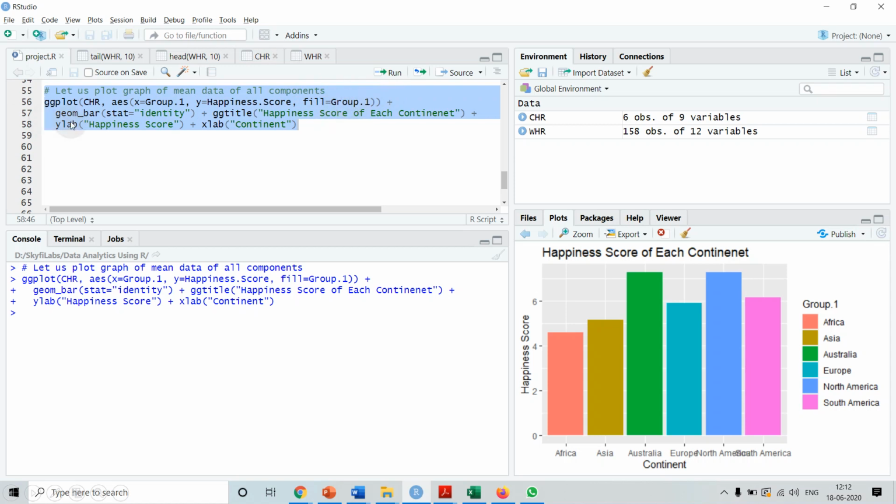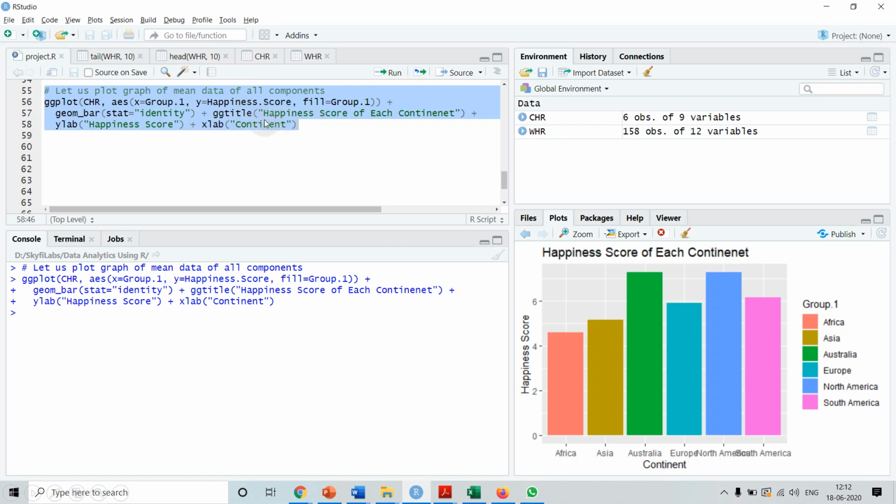Then we are telling it to use the bar chart geometry. So the geom bar method we are using, and we are taking identity, the value of the happiness score, to draw the height of the bar. Then to specify the title we are using ggtitle.